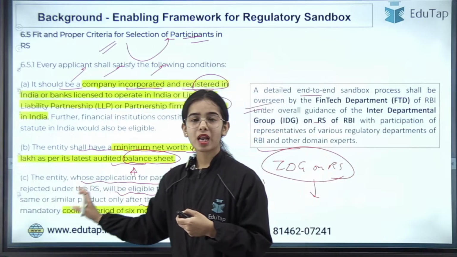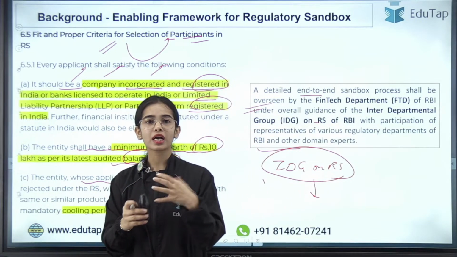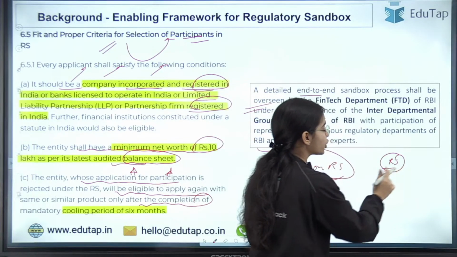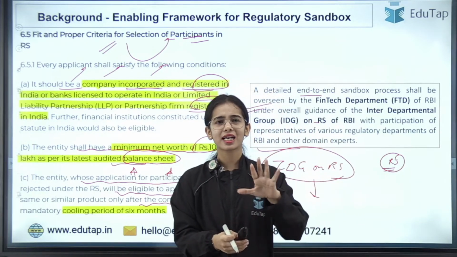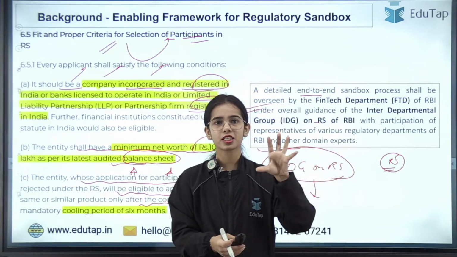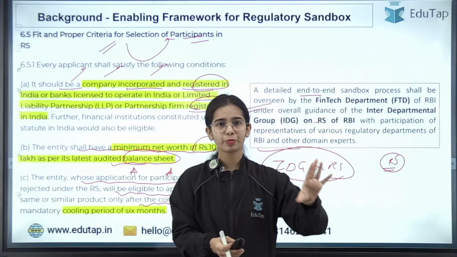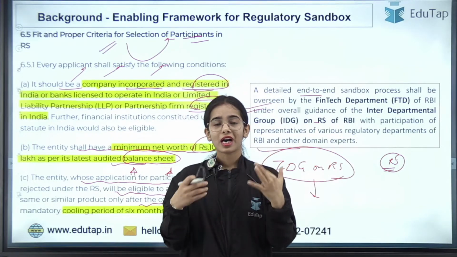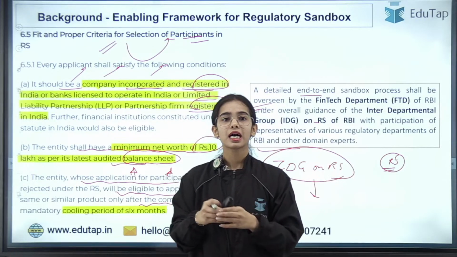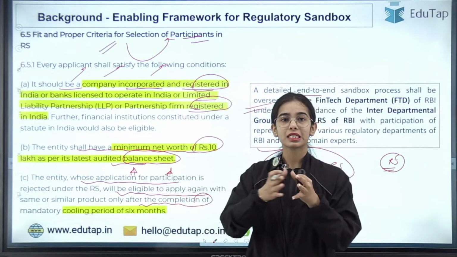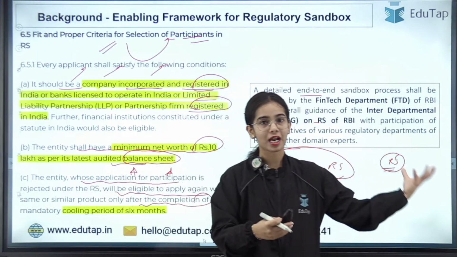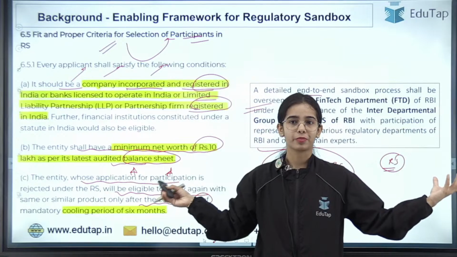The last point is saying that, let's say you have taken a product for the regulatory sandbox, but your application has been rejected because this product is not viable, this product is not secure, we should not be testing this product. If you want to reapply in the regulatory sandbox, at least a 6-month cooling off period, that means a 6-month break, you will have to take for reapplying with the same product or similar product.